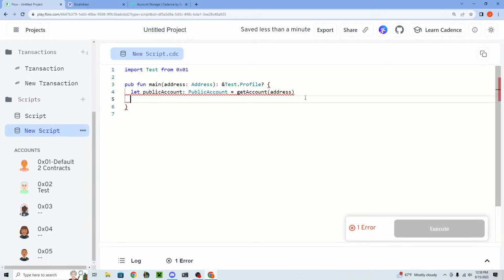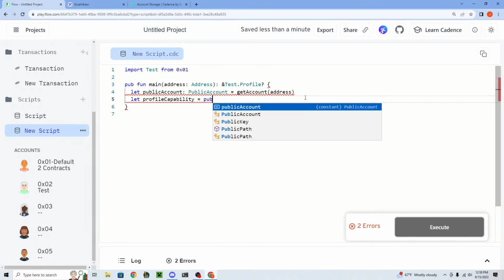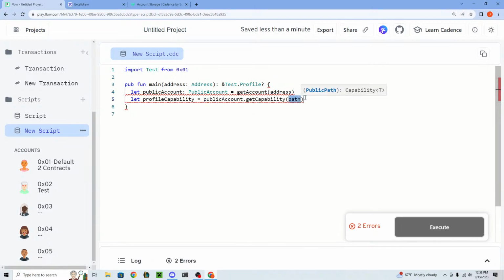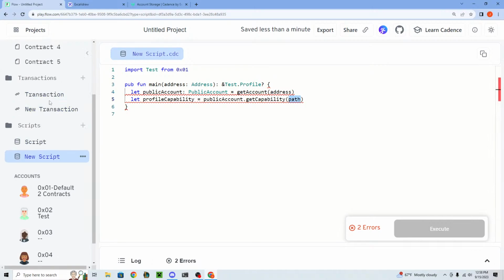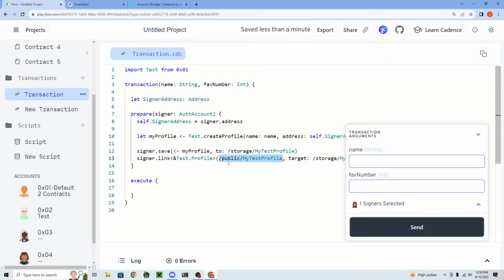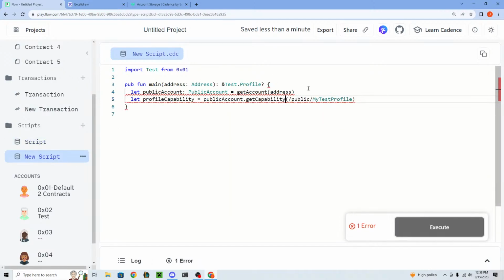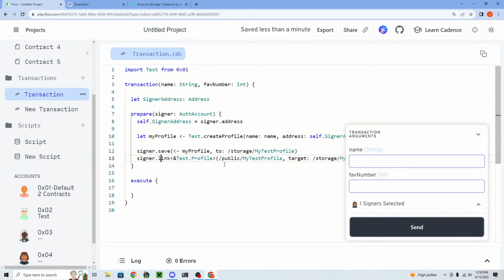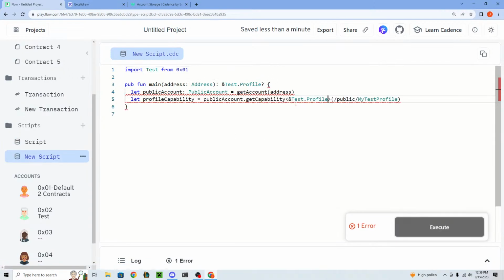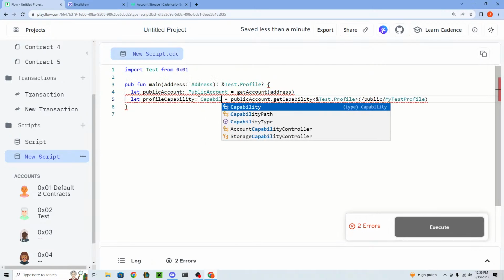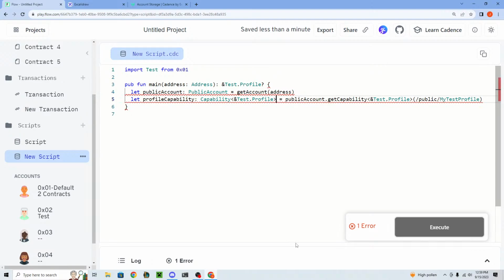It's a public account. Now on a public account, you can get a capability. So let's say let profile capability equals public account dot get capability, and it's asking for the path. Now the path is what we provided here. It's the public path that we set when we made that available to everybody. So we provide the path. We also provide the type, and the type was again what we linked right here. So we linked a test.profile type. Okay, so we can provide that right here. So now we have a capability type. So the type of this should be a capability, where the type is a test.profile reference.